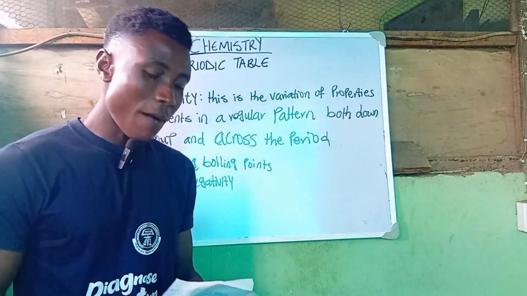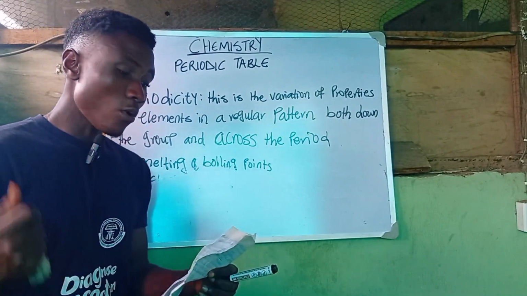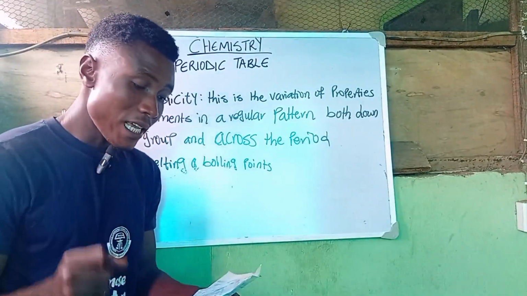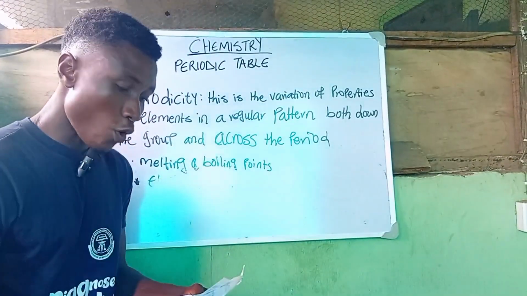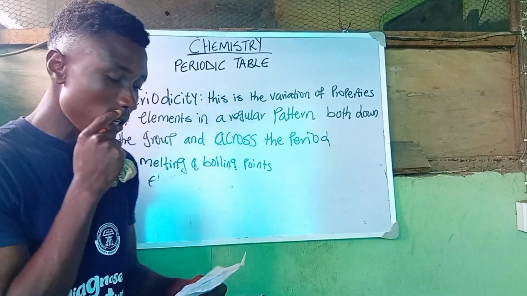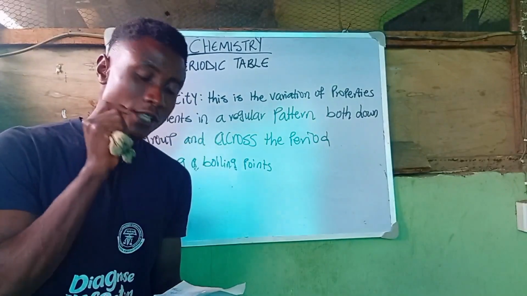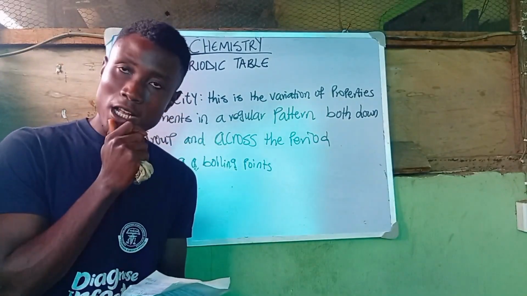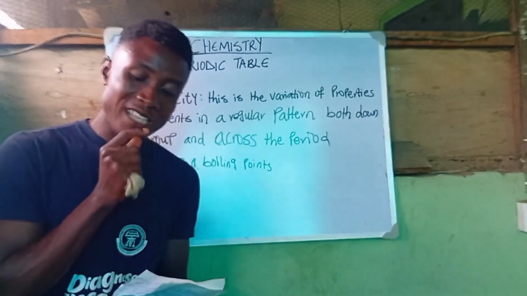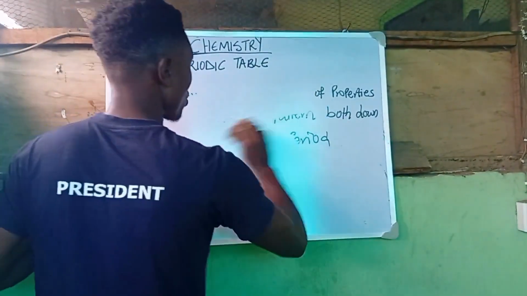Ionization energy is the amount of energy required to remove one electron from each atom in a mole of gaseous atoms, producing one mole of gaseous ions with a positive charge. That is what is known as ionization energy.